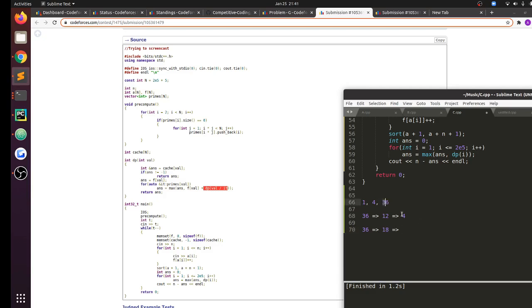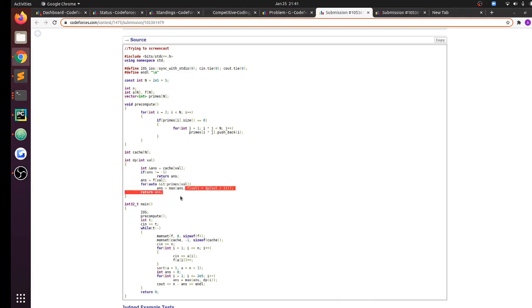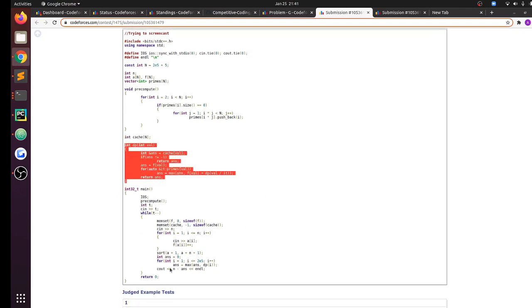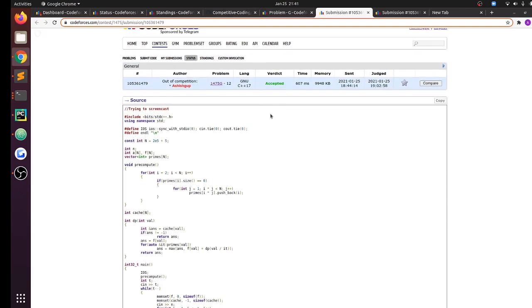But I don't need to directly go to 4, because the eventual path would lead me there, since I am removing one prime factor at a time. If you consider the prime factorization, 4 is equal to 2 squared, and 36 is equal to 2 squared into 3 squared. So if I remove 3 twice, then I would end up reaching this value. Instead of going over all of the divisors, I just divide by one prime at a time, and I find the path that gives me the maximum frequency values. So this dp gives me the maximum number of elements I can keep in the final array, and then the answer would be n minus that, because all of those other elements I would need to remove from the array.